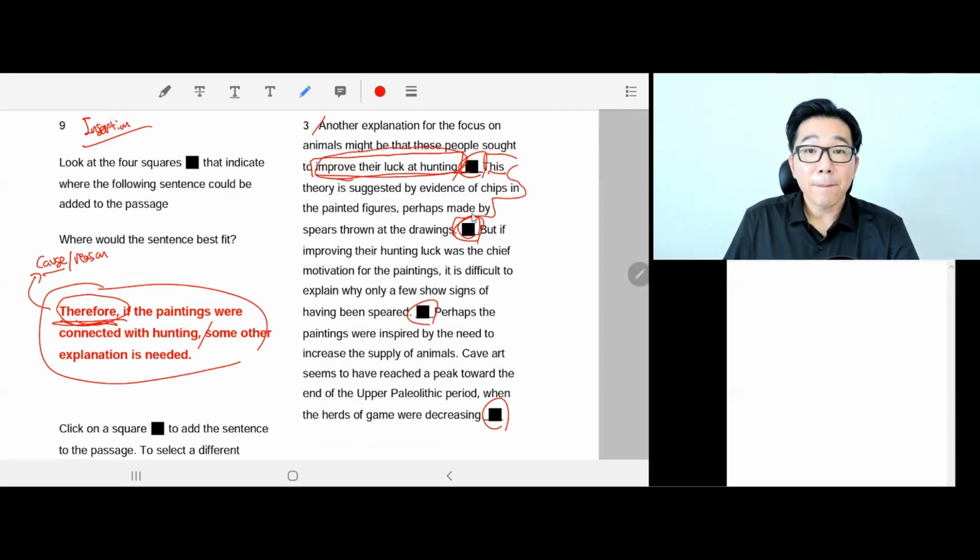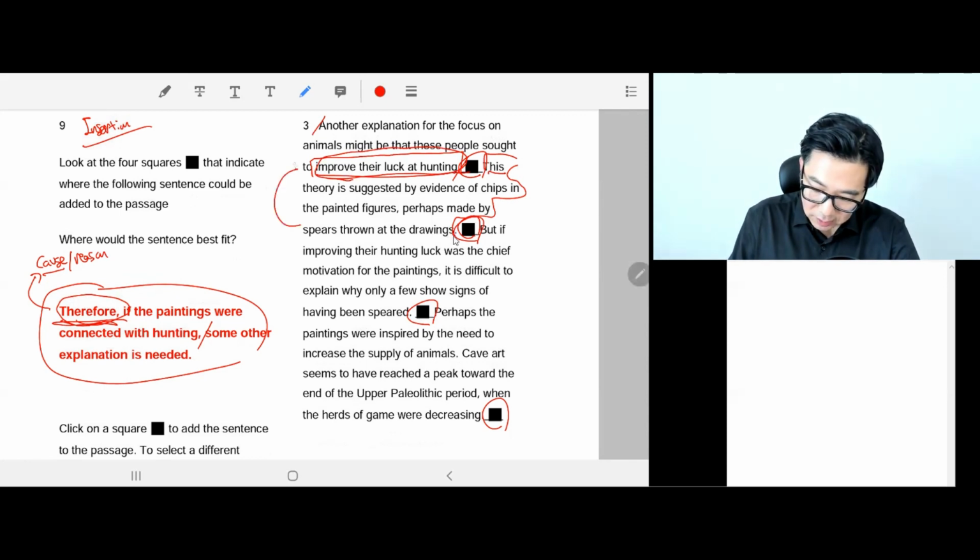But this sentence here is a clear reason that supports this claim that they drew animals maybe to improve their luck at hunting. For example, you could see the chips in the painted figures, perhaps made by spears thrown at the drawing. So, see, this is evidence. So they did it to improve their luck at hunting, right? So the second box cannot be it.